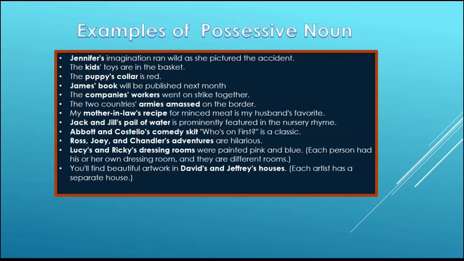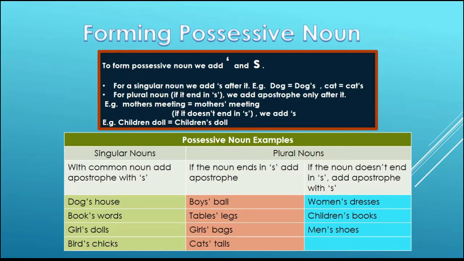Now let's learn how to form possessive nouns. To form possessive noun, we add apostrophe and s with a noun. Now for a singular noun, we add apostrophe s after it. For example, dog becomes dog's. Cat becomes cat's.